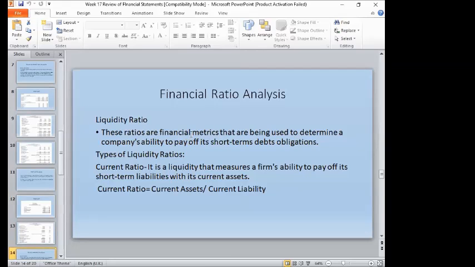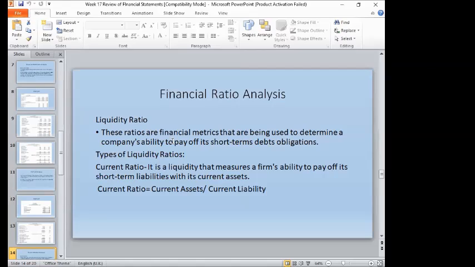So that will be the financial analysis. Another way of analyzing or interpreting the financial performance of the business in the financial statement is the financial ratio analysis, in order to get the percentage of each asset, liability, capital, and even the sales and expenses of the business. The financial ratio analysis is composed of liquidity ratio, profitability, and even the leverage ratio.